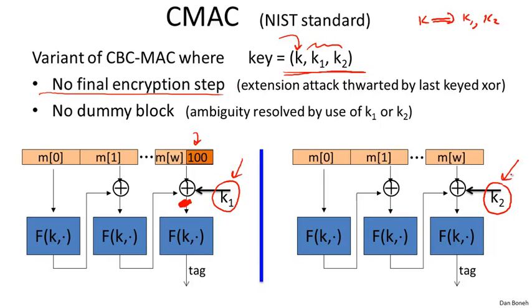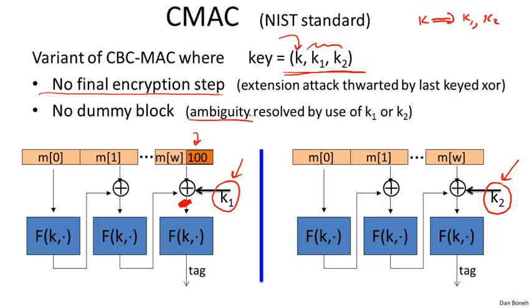So the two distinct keys resolve this ambiguity, and as a result, this padding is sufficiently secure. And as I said, there's a nice security theorem that goes with CMAC that shows that the CMAC construction really is a pseudorandom function with the same security properties as CBC MAC.